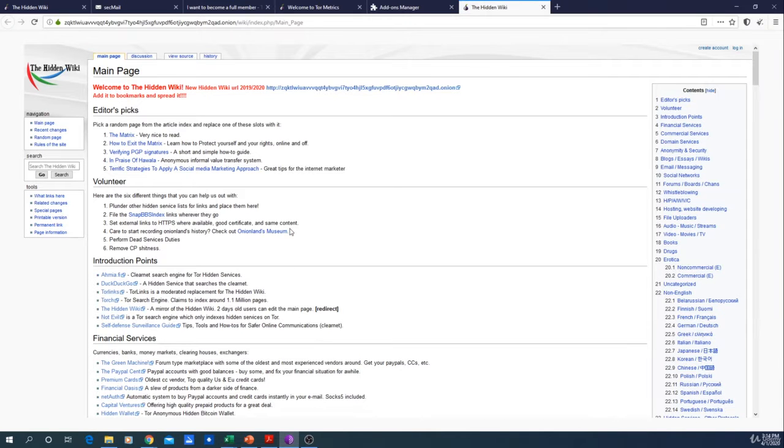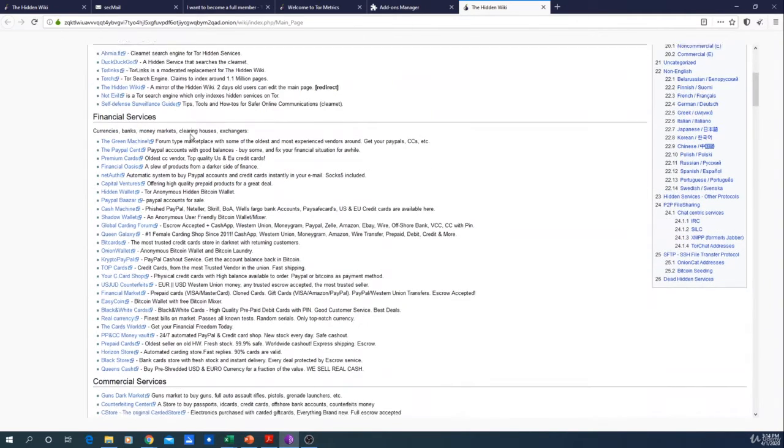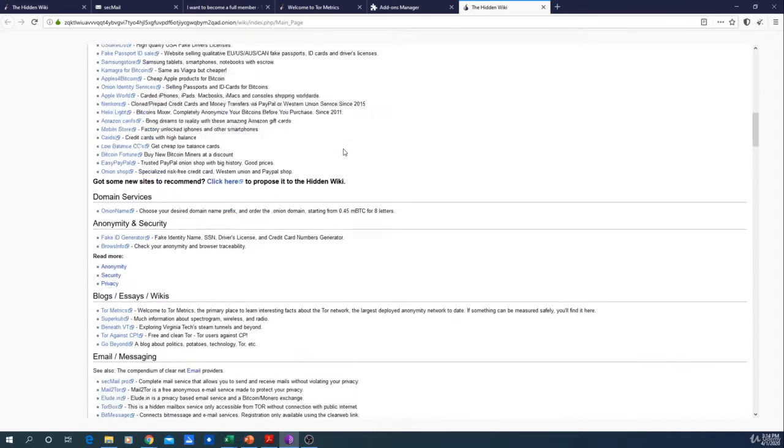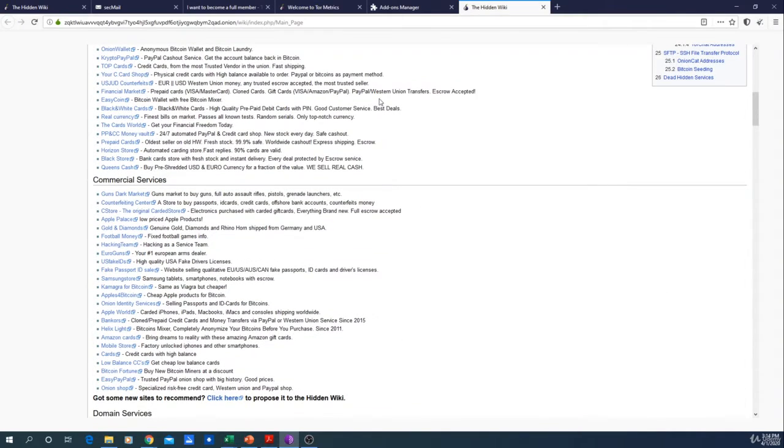As you can see, the hidden wiki is like a Wikipedia, only the deep web version. You have a lot of categories there: volunteers, financial services, commercial services, and you can find some weird stuff here, for example, gun market.